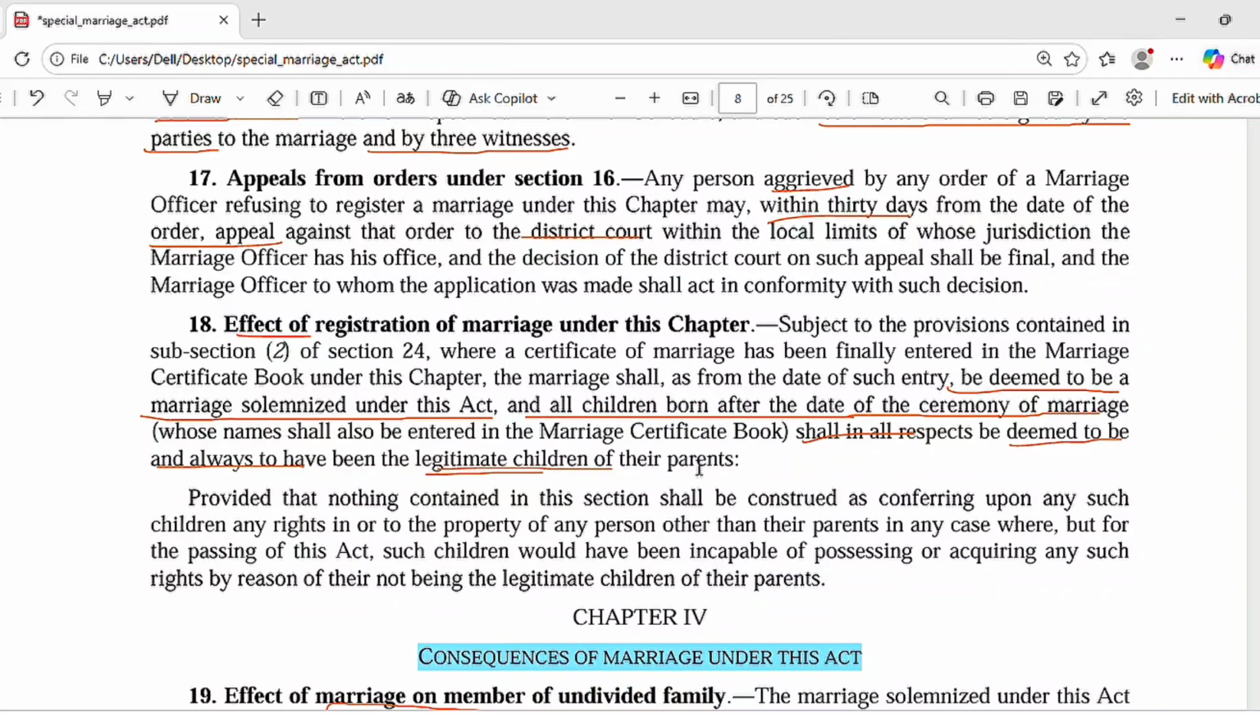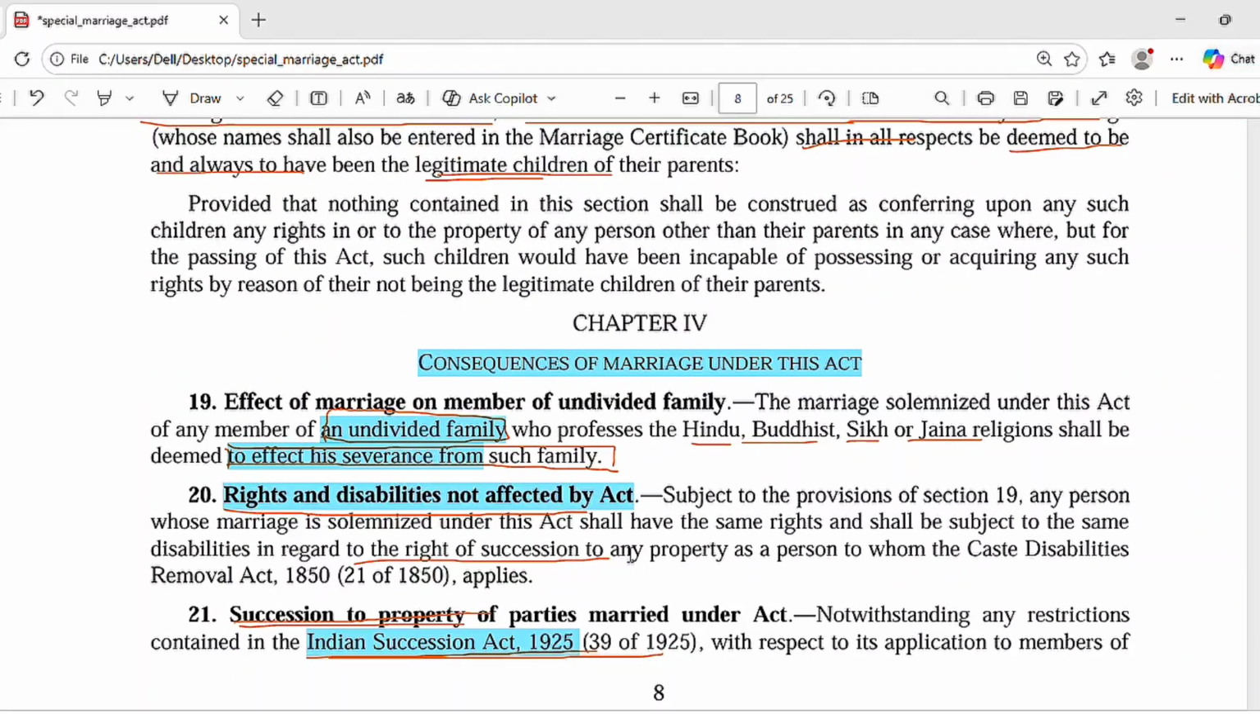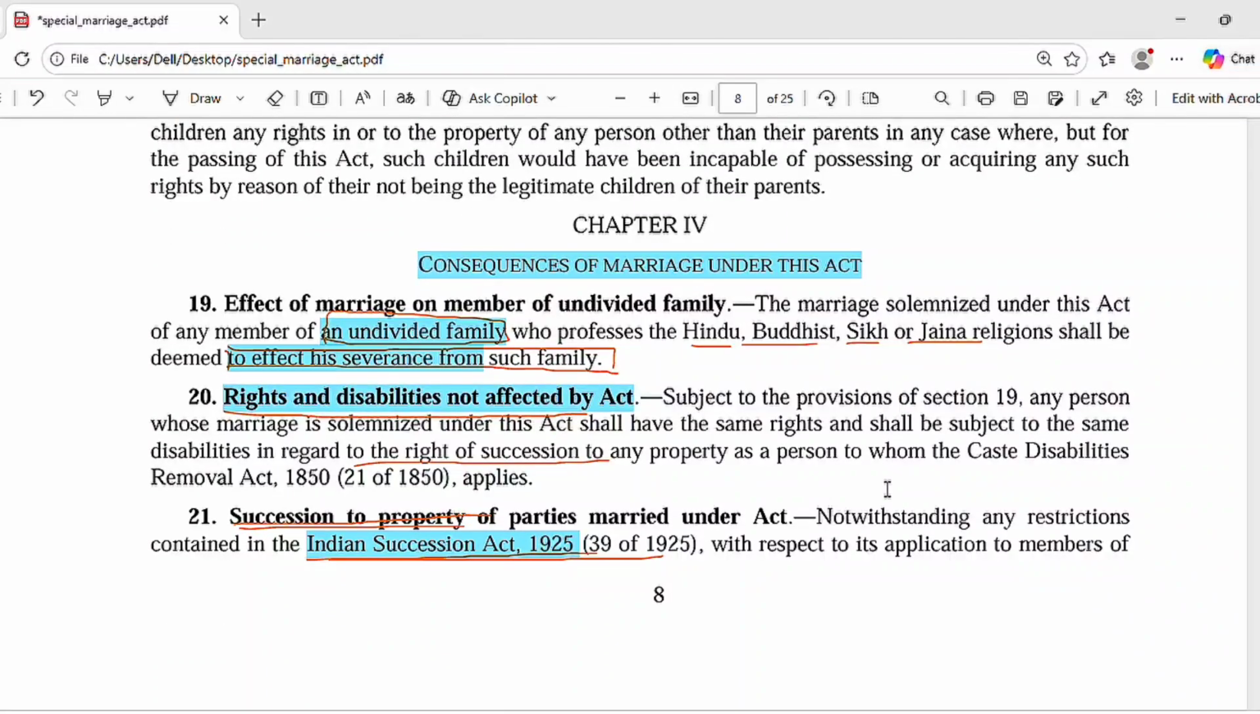Okay, now we move on to chapter 4, which is the consequence of marriage under this act. What will be the consequence if there is a marriage solemnized under this Special Marriage Act? If the party was from an undivided joint family of the Hindu, Buddhist, Sikh, or Jaina religion, then he has to be severed from such family. So after the marriage has been solemnized, he will be separated from that undivided joint family.